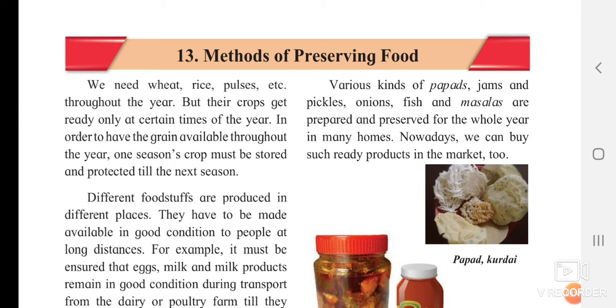It's not that today I want pickle, I'm going to make it now. If I want pickle for the next day, I'm going to make it later. So these things have been preserved for a very long time. Okay, nowadays we can buy such ready products in the market too. Nowadays people are not wasting their time in this process. They are purchasing them from outside, which are the ready-made ones.